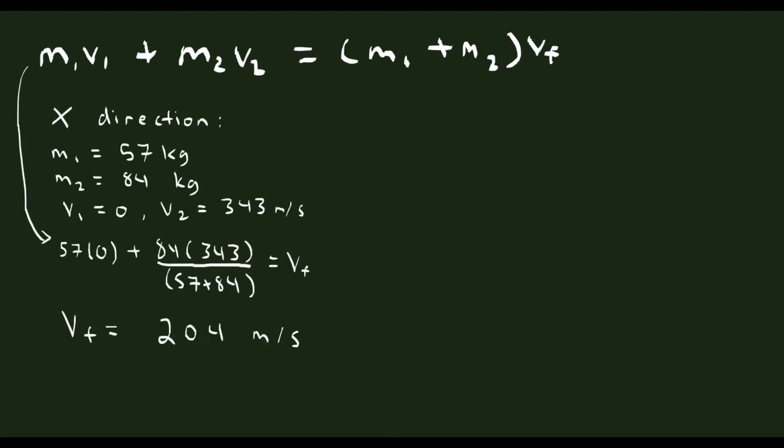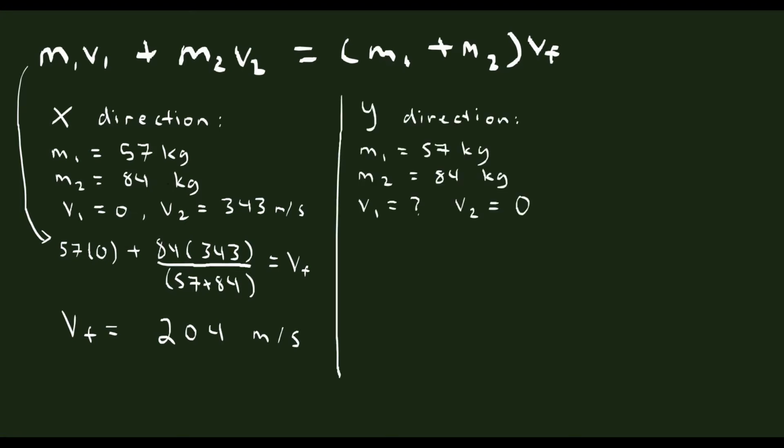In the x direction, m1, which is Trinity's mass, is 57 kilograms. m2, which is Neo's mass, is 84 kilograms. v1, Trinity's velocity, is 0. v2, Neo's velocity, equals 343 meters per second. Solving, Vf is 204. In the y direction, masses remain the same, Trinity's velocity is unknown, and Neo's velocity is 0.